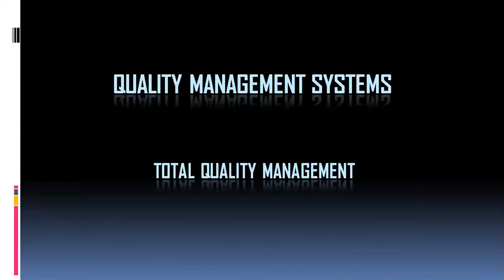I welcome you all into the Industrial Pharmacy 2. And in Industrial Pharmacy 2, we are on to Unit 4, the Quality Management System. While studying the Quality Management System in yesterday's lecture, we had gone through the concept of quality, what quality means, what are the different aspects of quality, what are the different principles, and what is total quality management.